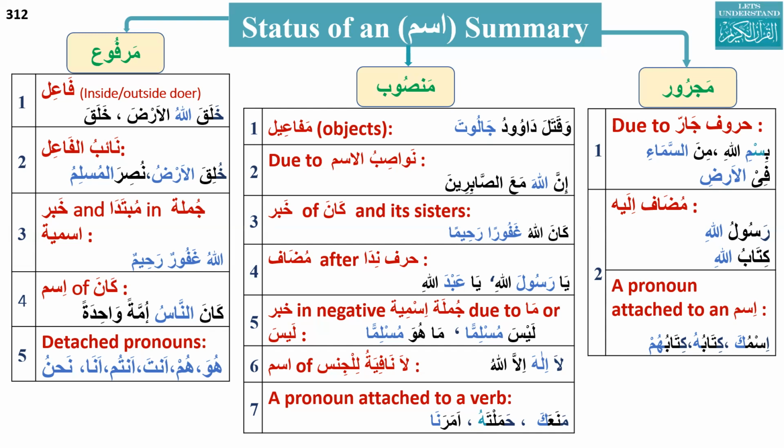One is all doers: inside doer, outside doer, naibul fa'il will be in rafa status. In jumla ismiya, mubtada and khabar both should be in rafa status. Ismu kana is basically in rafa status, and all detached pronouns. If we see huwa, hum, anta, antum, ana, nahnu, what is the status of that? That is rafa status, and we will say them as marfu'.